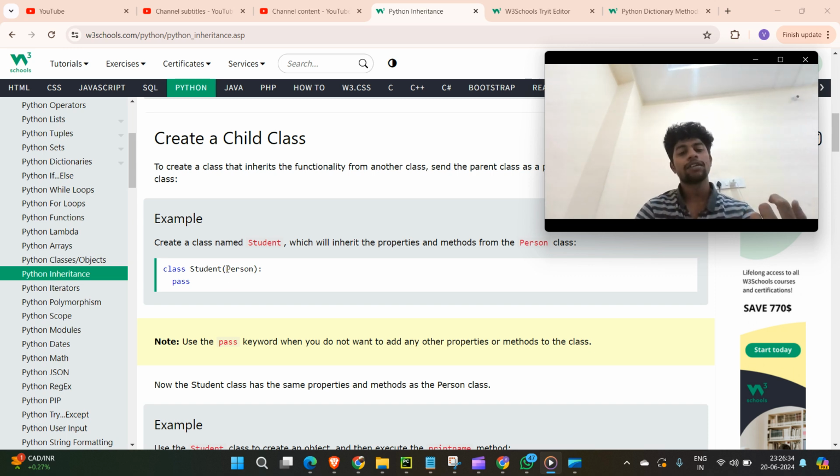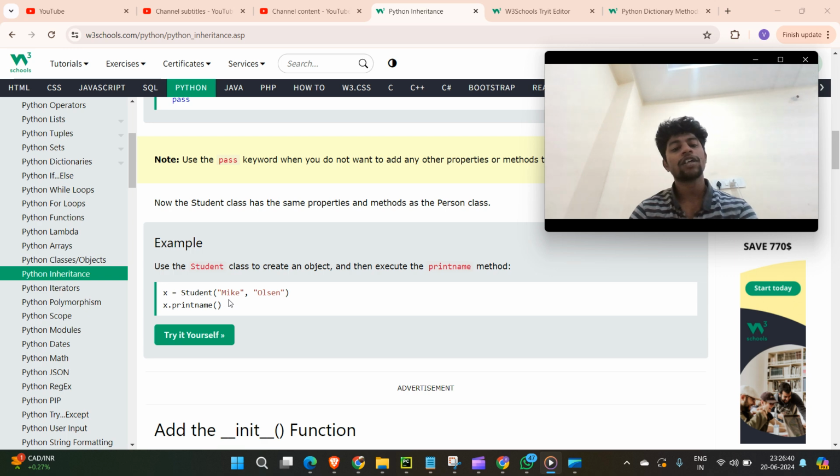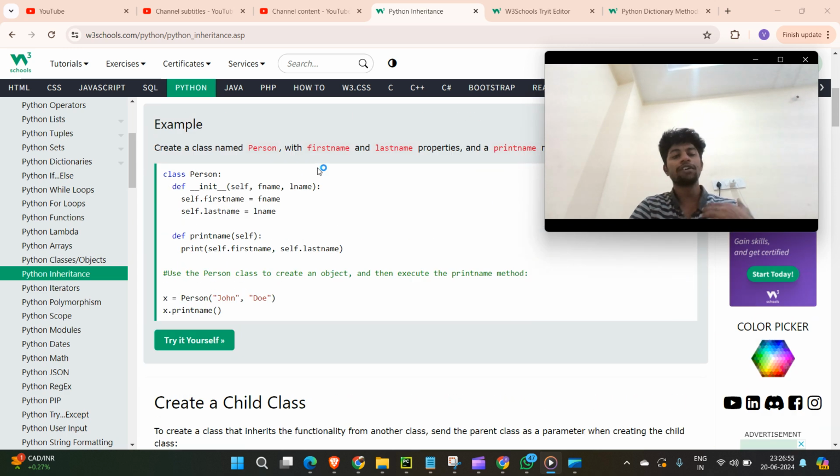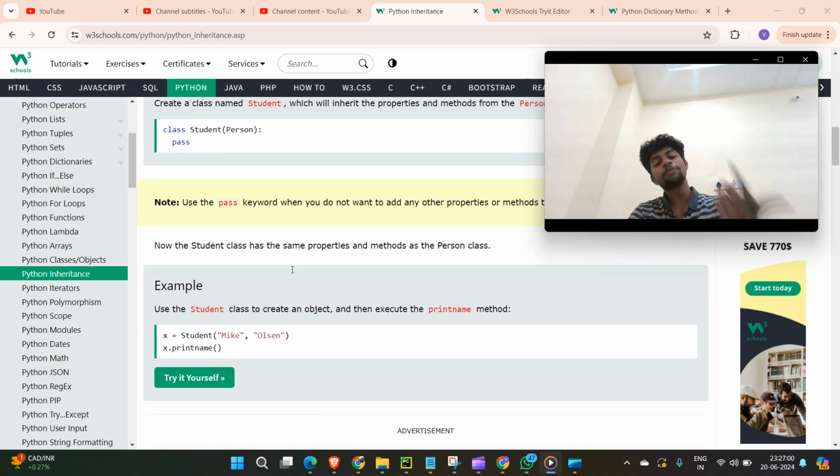So see in this example, this guy X is a variable. By using the student class you created that variable, you created the object, and that object's name is X. You're passing this data like Mike and so on, so it will go to the first name and last name here whenever you create an object. So by default the init method will be called.